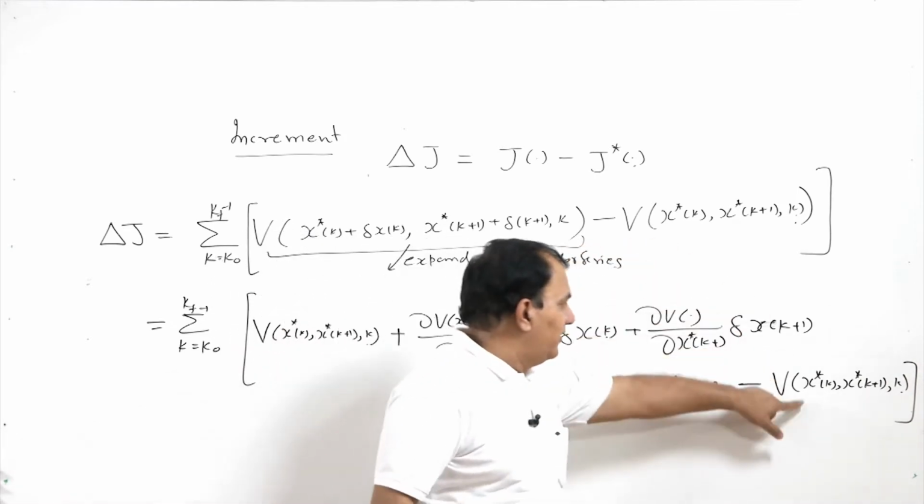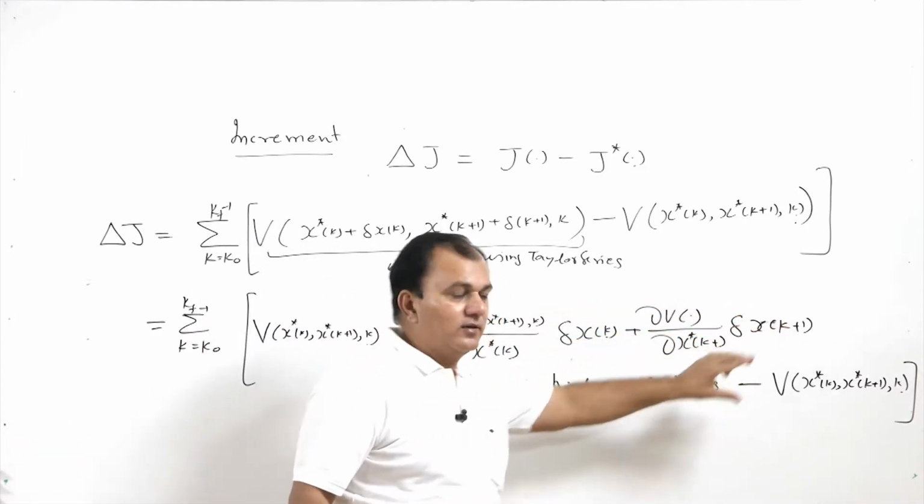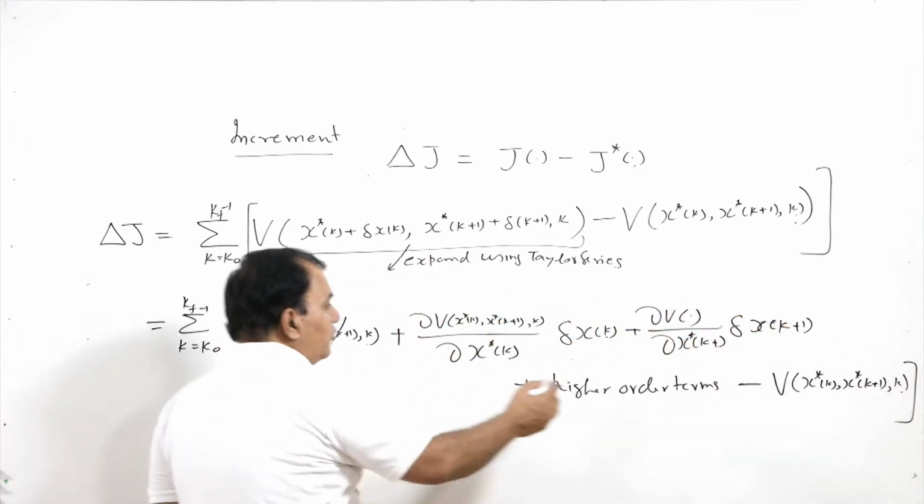So, this term remains as such, and the other term we are expanding using the Taylor series. So, naturally these two will cancel out.